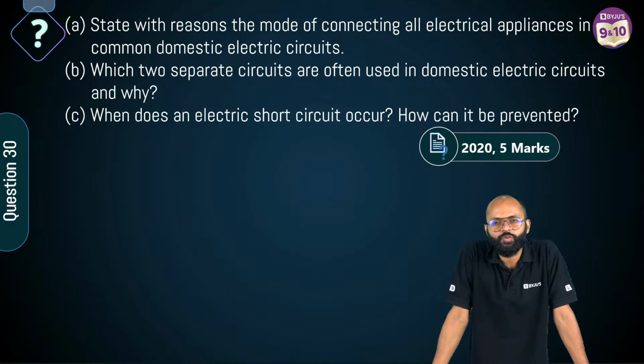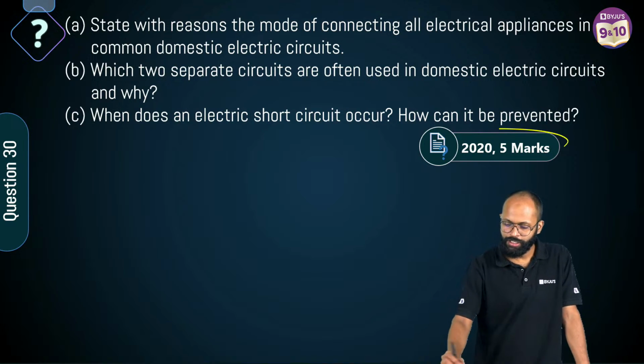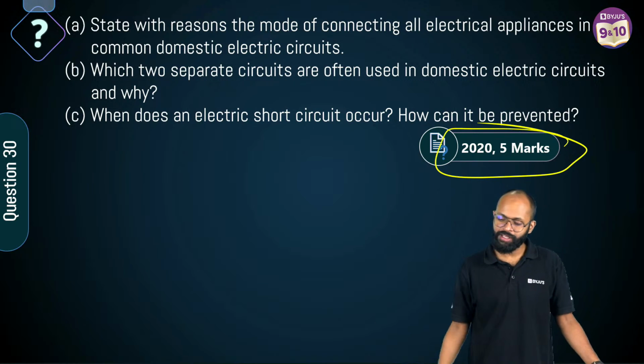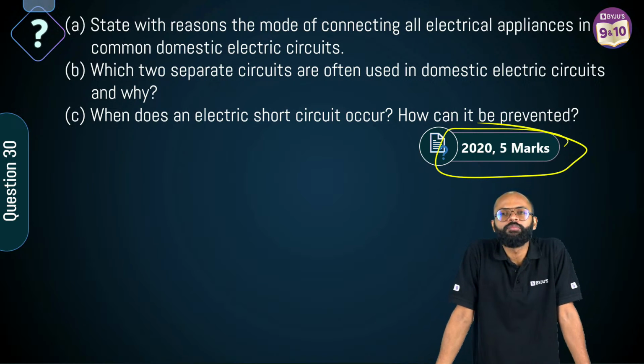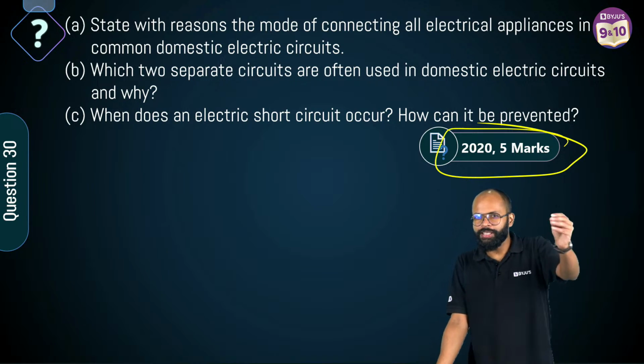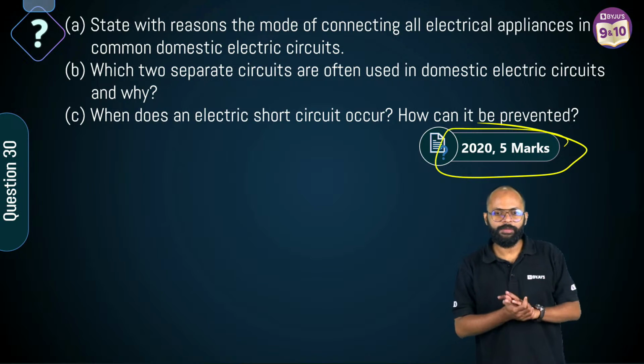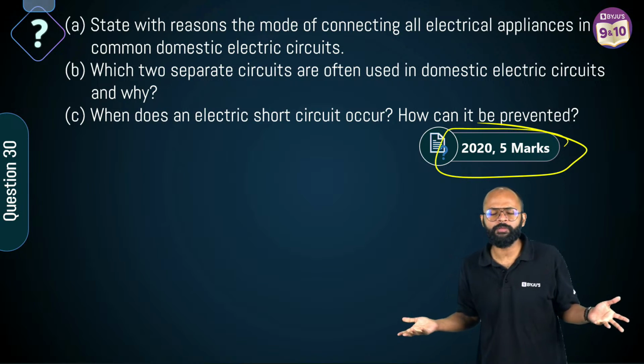Let's talk about the last question. The last 2020 5 marker question. If you are thinking, sir, why we have so many 5 marker questions in 2020? Because options. 5 marker में you get choices. ये और B, ये और B, right? है ना? Sample paper, Rahul, we have done sample paper. कहाँ थे आप?